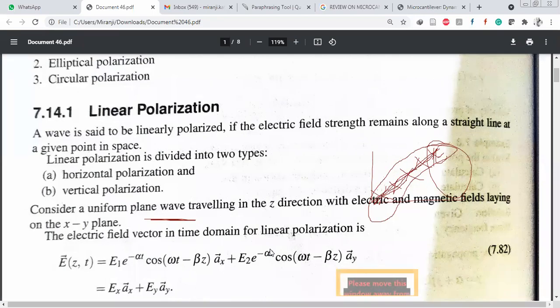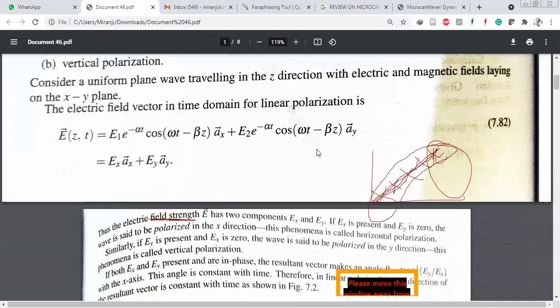The electric field vector in the time domain for linear polarization is expressed as E(z,t) equal to E1 e^(-alpha t) cos(omega t - beta z) in the direction of ax, where alpha is the attenuation constant, plus E2 e^(-alpha t) cos(omega t - beta z) in the direction of ay.